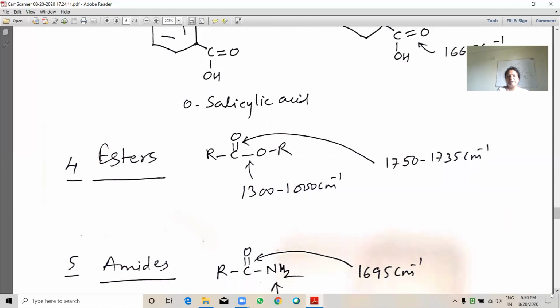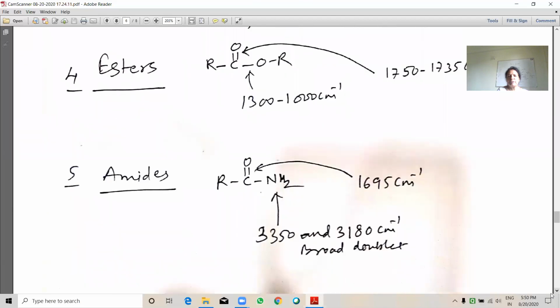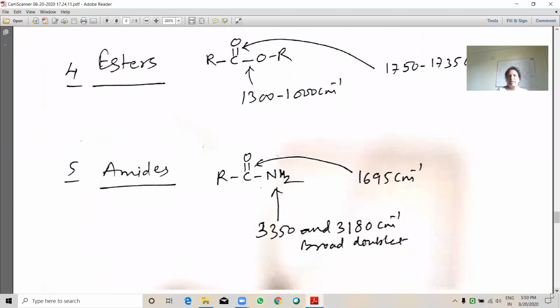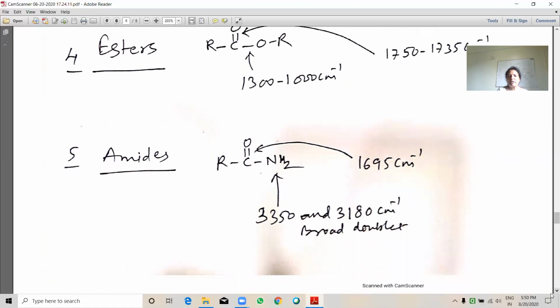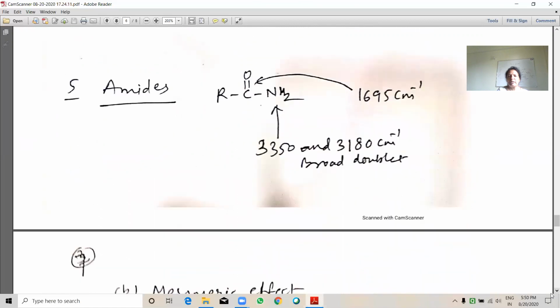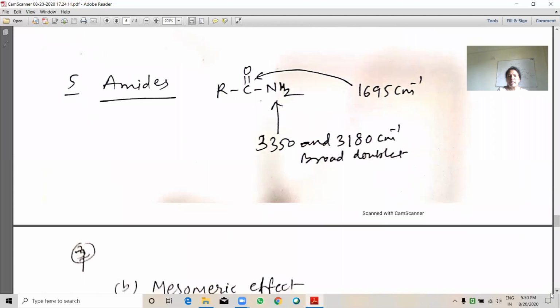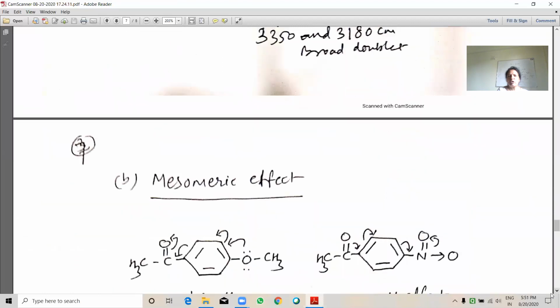In esters, its value is higher, 1750, whereas CO stretching is observed at 1300 to 1000 inverse centimeter. In amide, the carbonyl frequency value is lower, 1695. The amino group, as usual, because it is a primary amino, is a broad doublet.